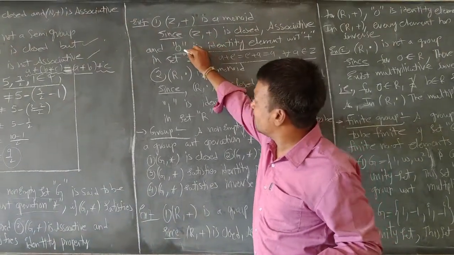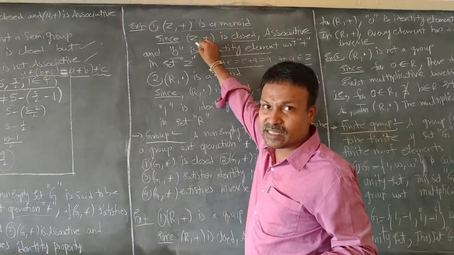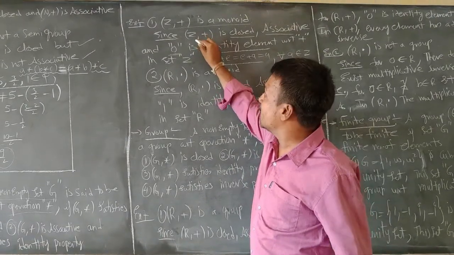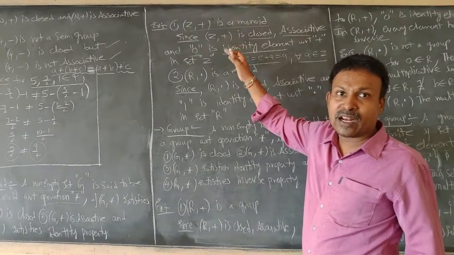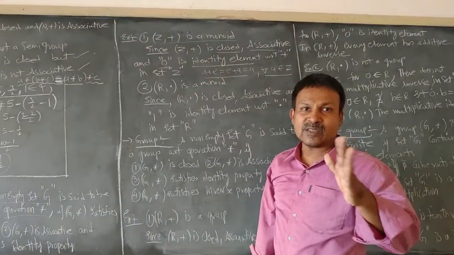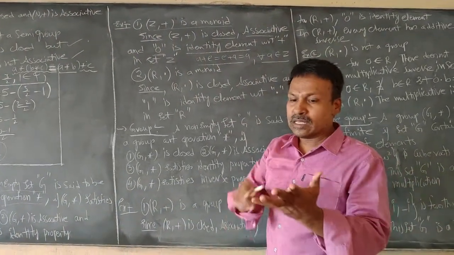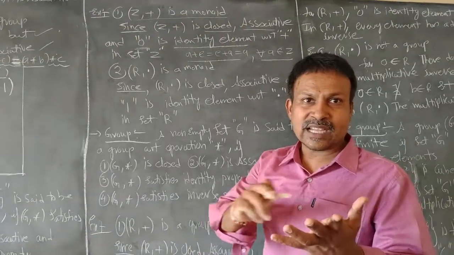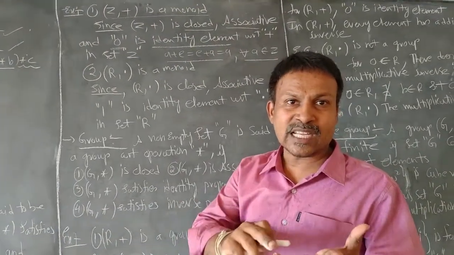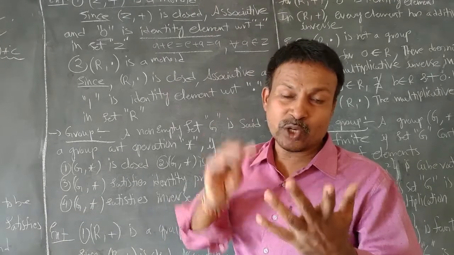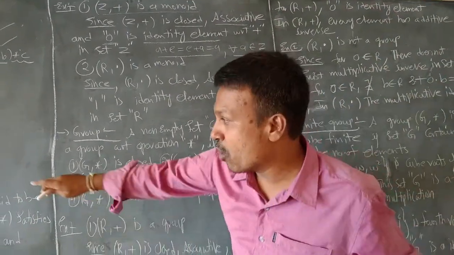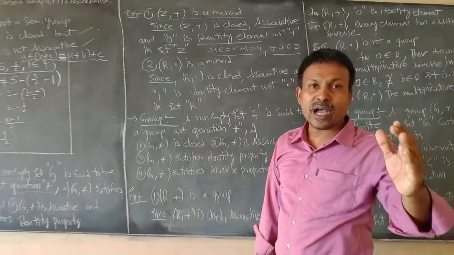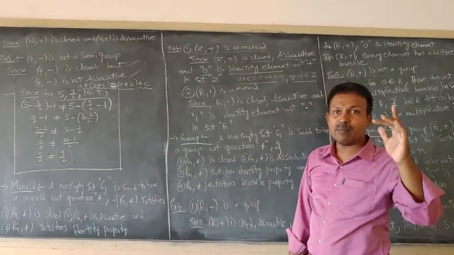Therefore 0 is the additive identity, which is present in the set Z, and it satisfies the identity property with respect to addition. Therefore here we can conclude that (Z, +) satisfies the identity property. Therefore Z satisfies the closure property, the identity property and the associative property. Therefore Z satisfies the three properties which a monoid should satisfy. Therefore we conclude that (Z, +) is a monoid.